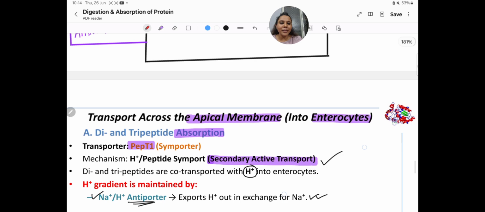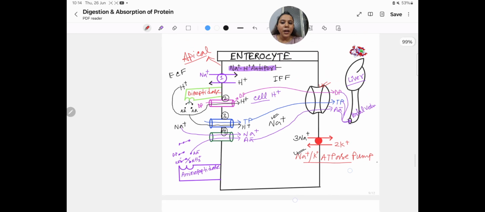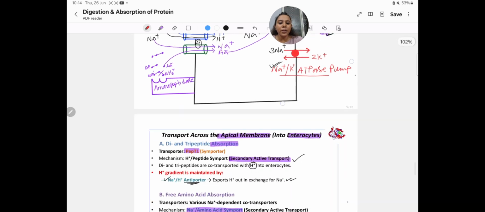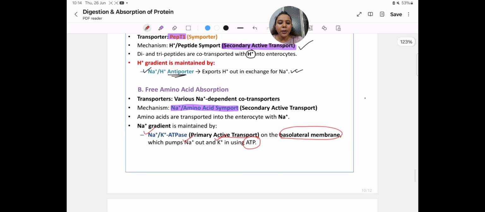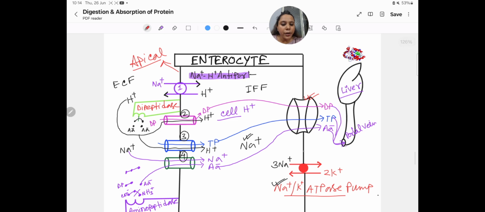Okay, so that is the Na plus K plus ATPase pump, and yes, this is the basolateral site. This is the apical site, apical border, and this is the basolateral membrane.